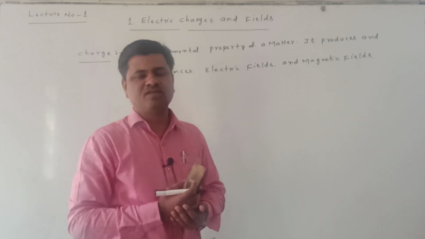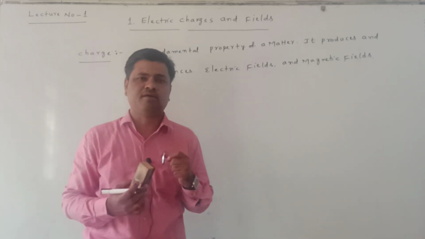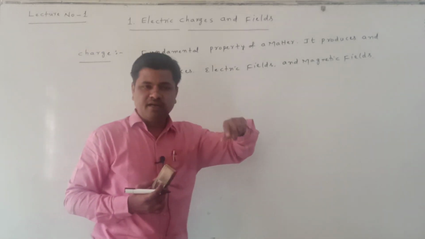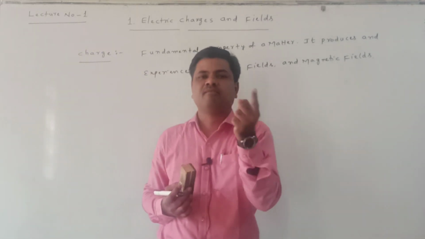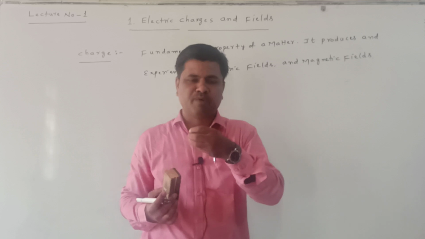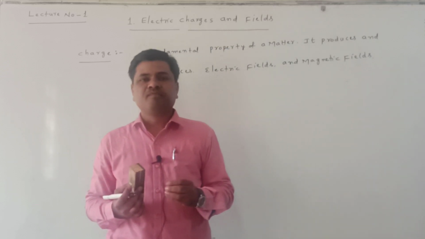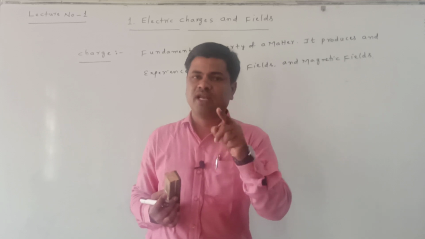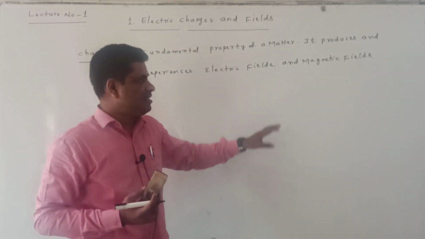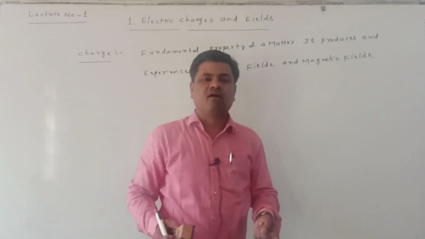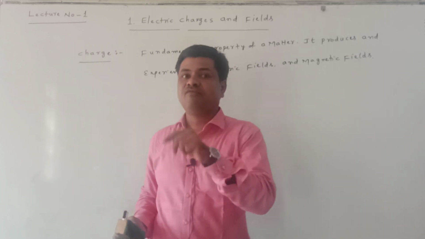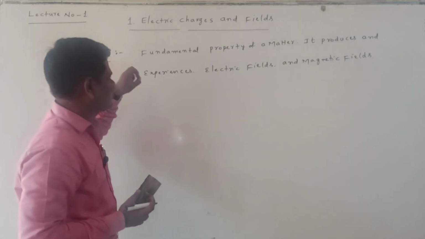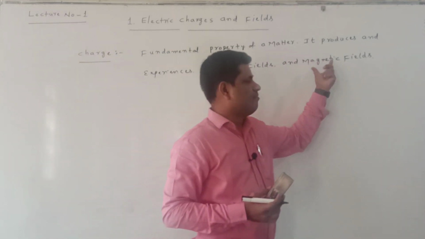When a charge passes through an electric field, the electric force acts on that charge. When the charge passes through a magnetic field, magnetic force acts on that charge. So that's the reason we say that it experiences electric fields and magnetic fields.